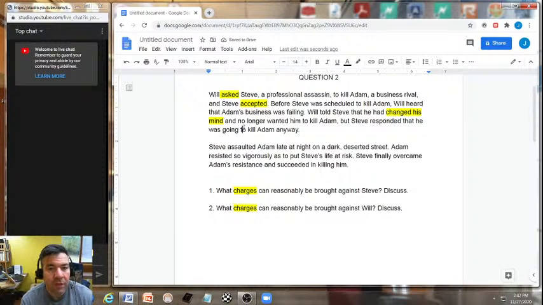Does this mean the acceptance for a conspiracy is what's being talked about here? No, because the conspiracy was actually solidified up here when Will asked Steve and Steve accepted. This would go to something within the conspiracy context as a defense that may be brought up, and that would be withdrawal.